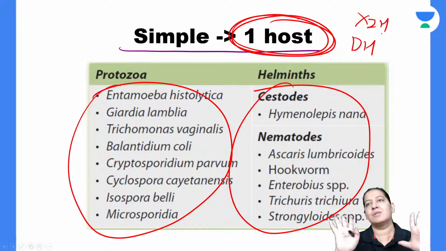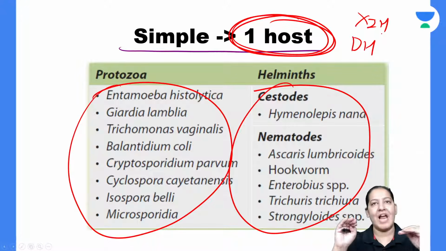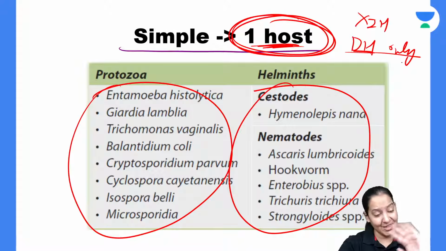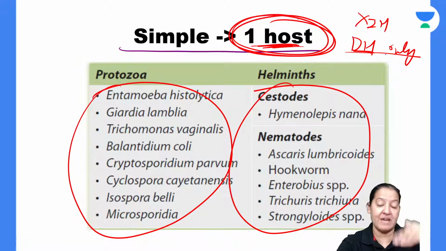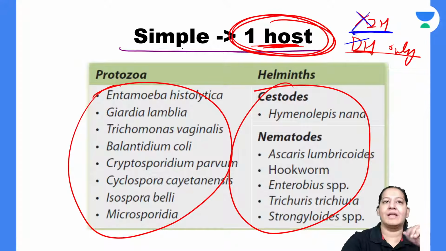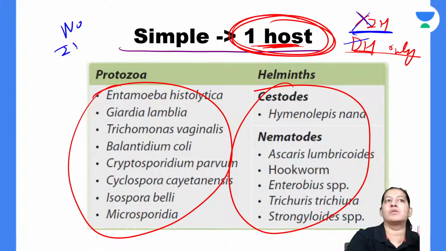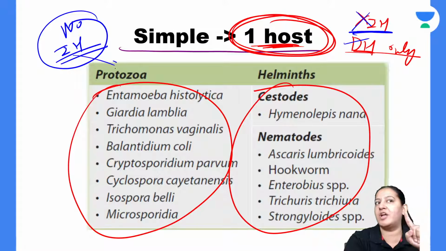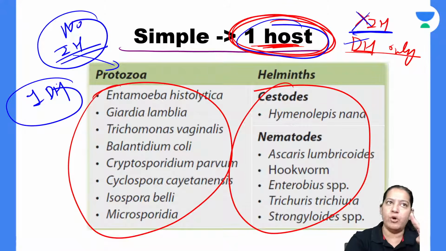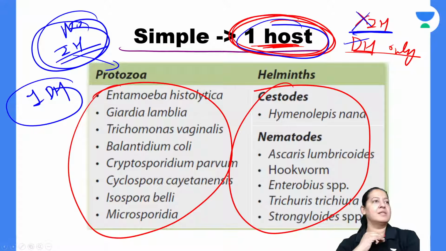So you can get MCQs like this. From the four options given below, tell me the name of the parasite which has only one host in the entire life cycle, that is, only a definitive host. Or you can get the question like this: tell me the name of the parasite from the four options which does not have an intermediate host. No intermediate host means, in other words, they are saying only one host. डायरेक्ट ना बोल के इनडायरेक्ट बोलेंगे. So this is the list of parasites having no intermediate host, that is, they have only one definitive host. The question can be anything: the parasite which has one host, one definitive host, or no intermediate host. The answer is the same. So the list is in front of you.